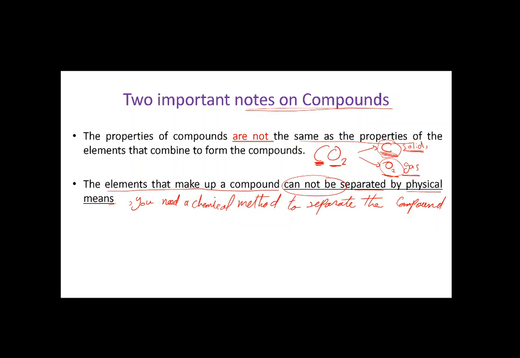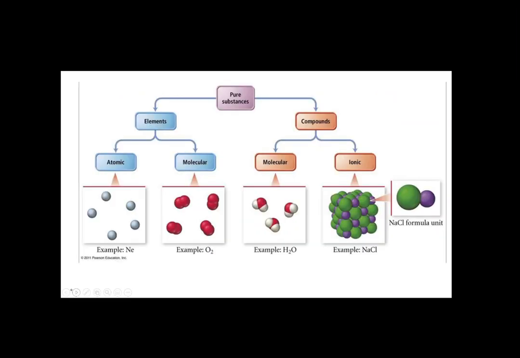And heat is usually considered a physical method. But if you heat it up to very high temperatures, if you give it enough energy, you can actually separate some compounds. But in general, we consider that a chemical compound cannot be separated by physical methods. It needs chemical methods. That's in general.